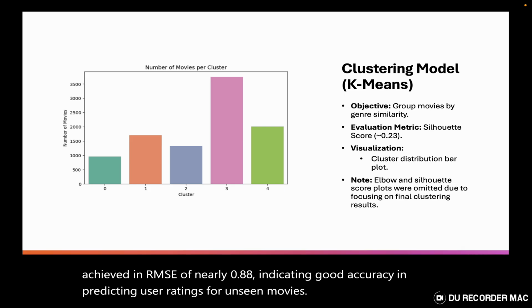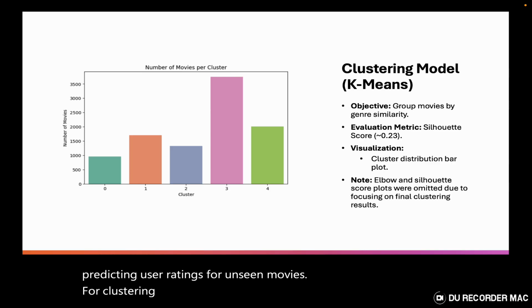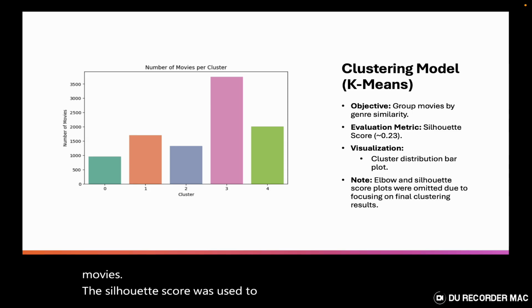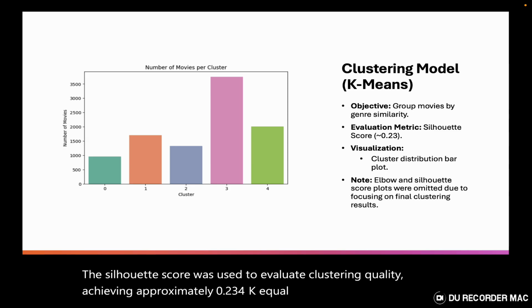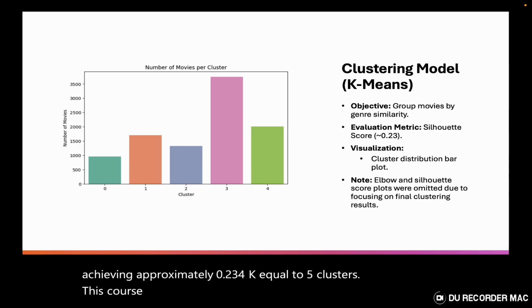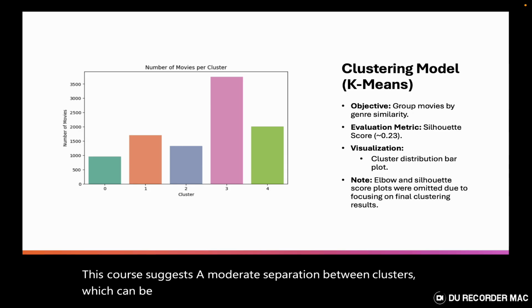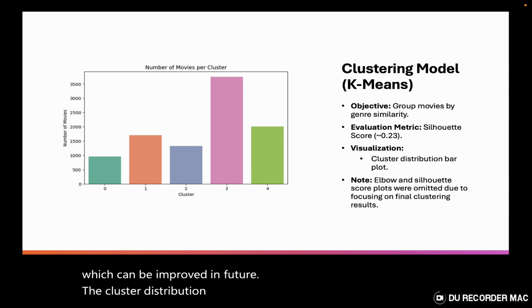For clustering, I applied k-means on genre features to group similar movies. The silhouette score was used to evaluate clustering quality, achieving approximately 0.23 for k equal to 5 clusters. This score suggests a moderate separation between clusters, which can be improved in future. The cluster distribution plot shows the number of movies in each cluster.